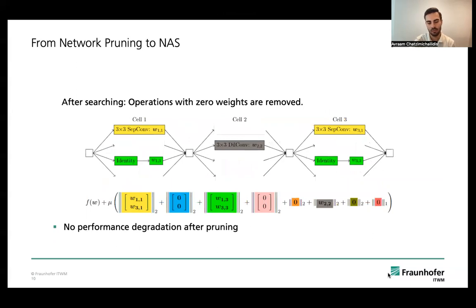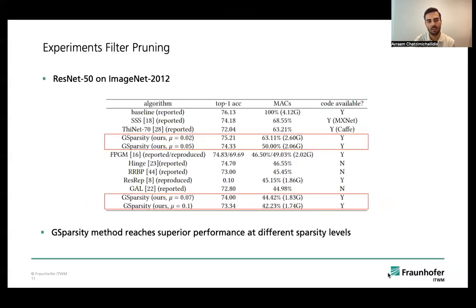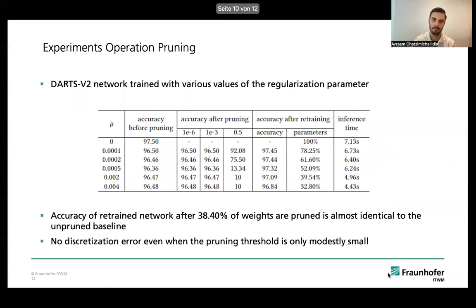After searching, all operations where their weights have been forced to 0 can be safely removed. So we have no performance degradation after pruning. Experiments on filter pruning have been performed on a ResNet 50 on ImageNet, and there our GSparsity method reaches superior performance at different sparsity levels.